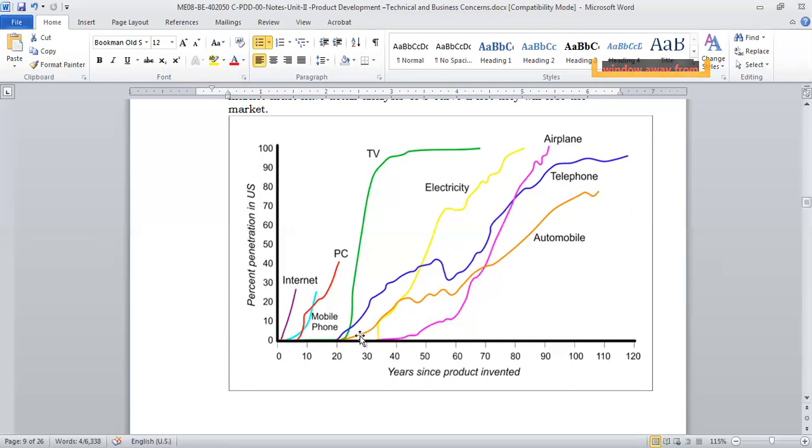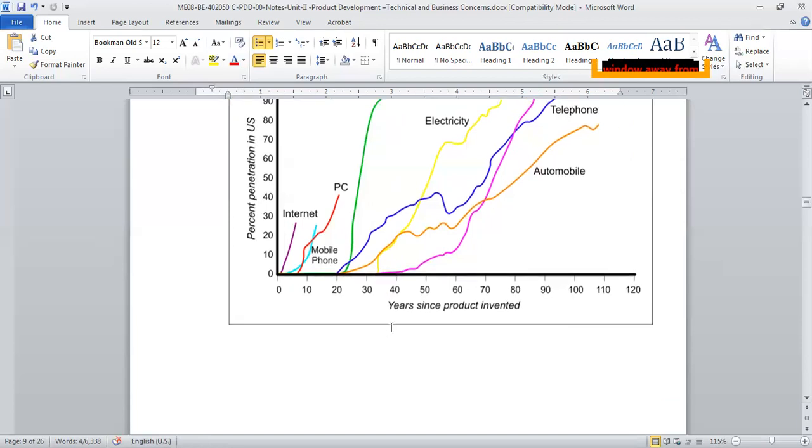Similarly, telephone, and automobile is slowly growing. PC, internet, and mobile phones are not more than 20 years old, right? PC started in the 90s, so around 20 to 25 years have passed. It took 5 to 6 years to start growing. Now around 40 to 45% have PCs. So all these technologies have this kind of curve with different shapes, the S curve.